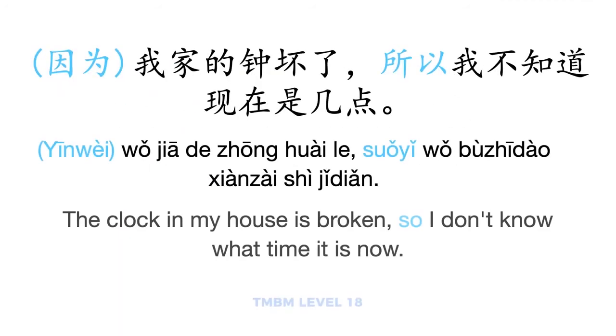And let's take a look at another sentence. 我家的钟坏了，所以我不知道现在是几点. The clock in my house is broken, so I don't know what time it is now. So the reason that I, or 我, does not perform the action of knowing what time it is now, 知道现在是几点, is that the clock in my house is broken. 我家的钟坏了. So this is an example where you can omit 因为 if you want. There's no need to necessarily add it. Again, if the context is clear, you can have one or the other.